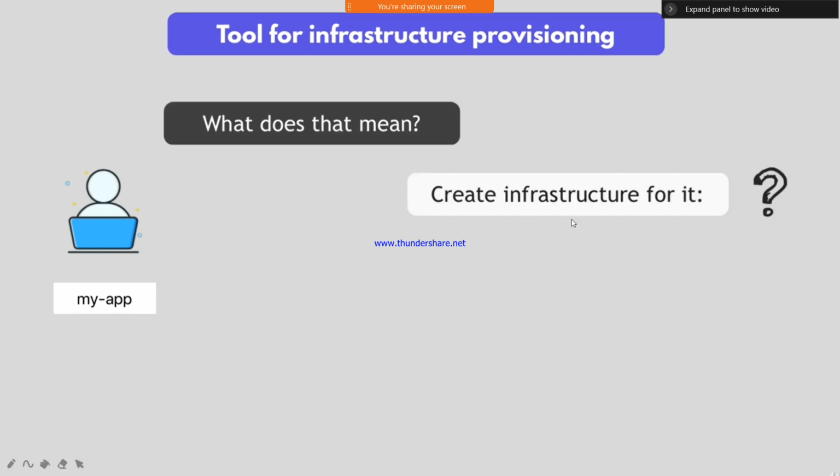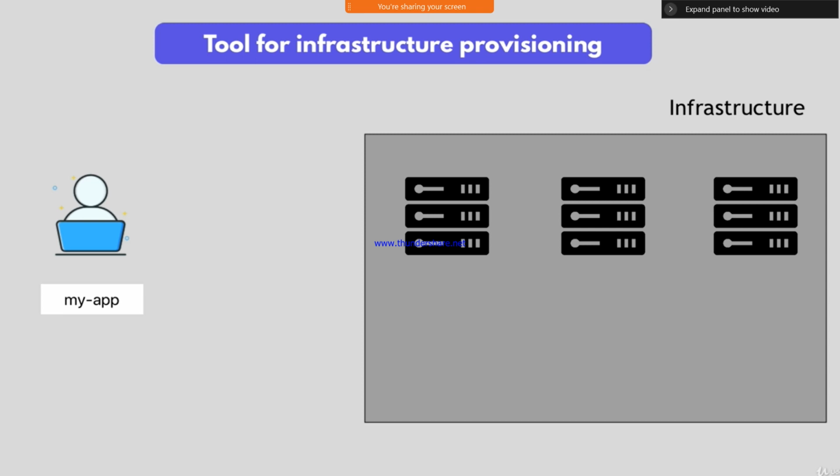First of all, we need to create the infrastructure. Here these are my servers. Assume this is availability zone 1, availability zone 2 and availability zone 3. In a particular region we have different availability zones, and they maintain the servers, right? So they are providing those servers.